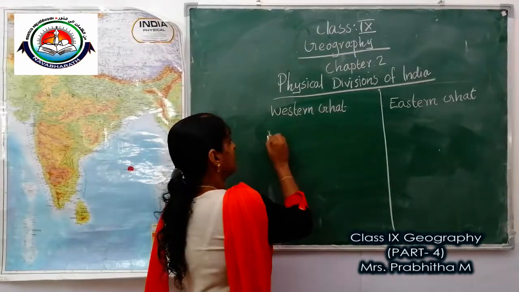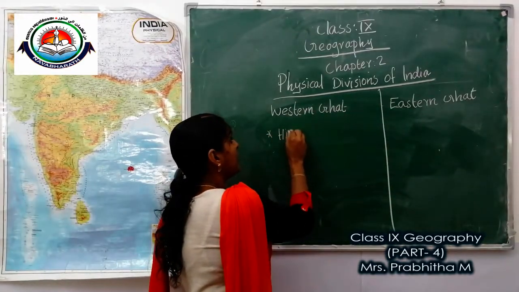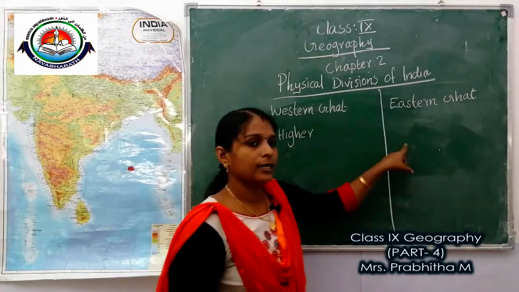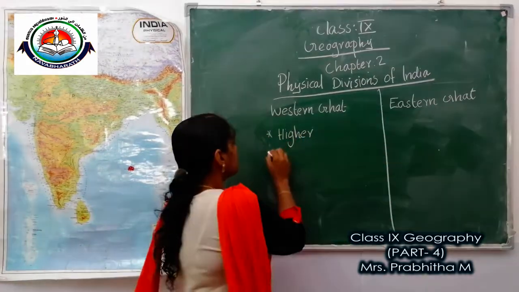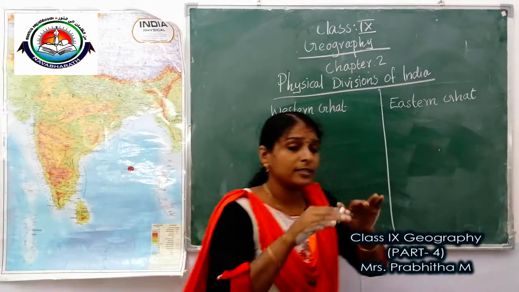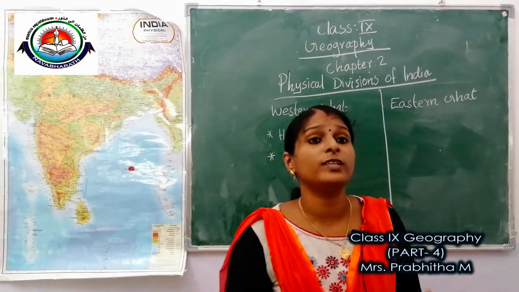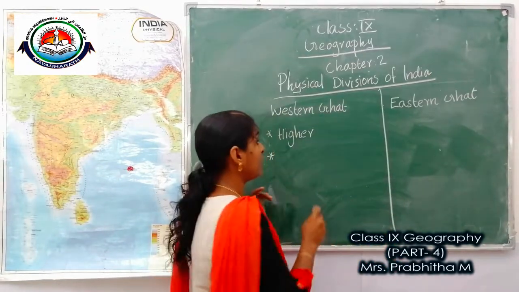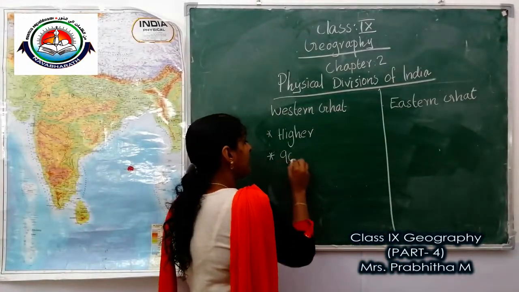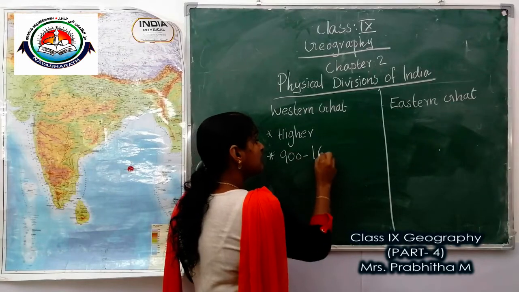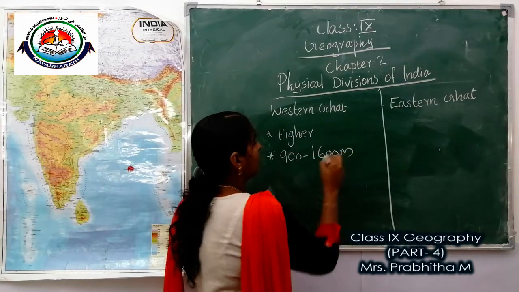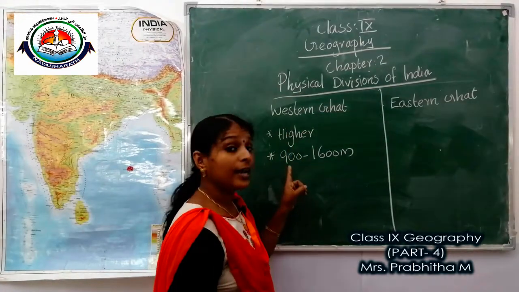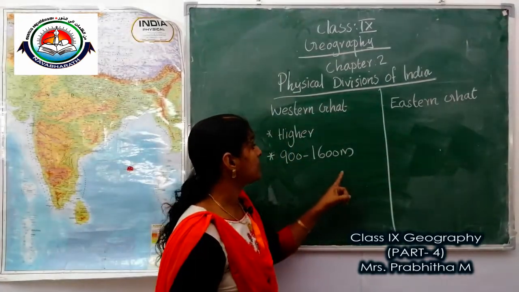It is higher than Eastern Ghat. How much is the elevation? The average elevation of the Western Ghat is 900 to 1600 meter.